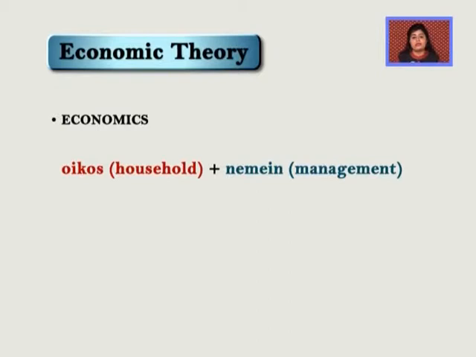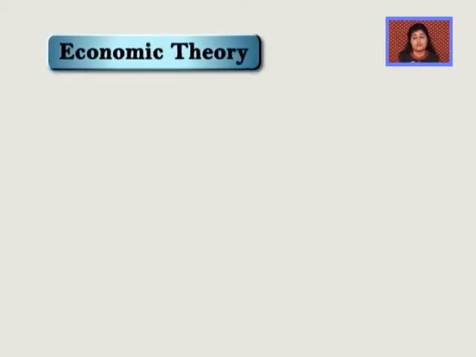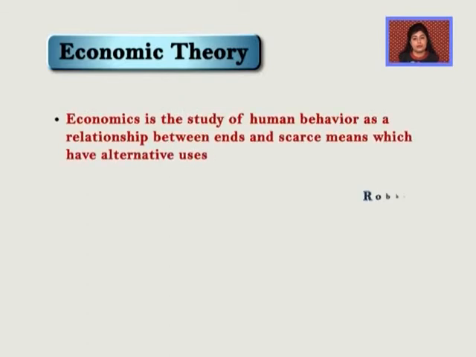In the same regard, Robbins, one of the famous professors of economics, has given a beautiful definition of this term called economics. According to him, economics is the study of human behavior as a relationship between ends and scarce means which have alternative uses. We all face this problem कि हम बहुत सारी चीज़ें खरीदना चाहते हैं लेकिन उनको buy करने के लिए हमारे पास जो resources हैं वो limited हैं.